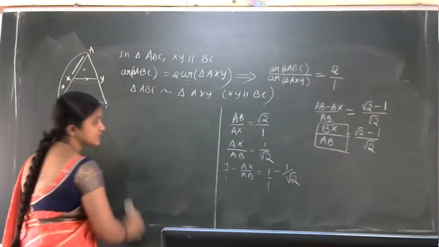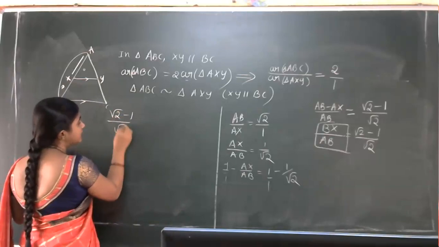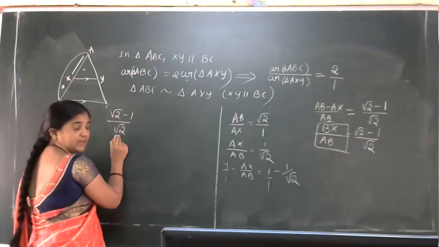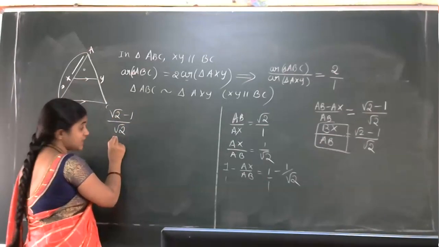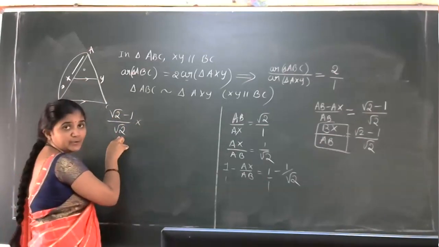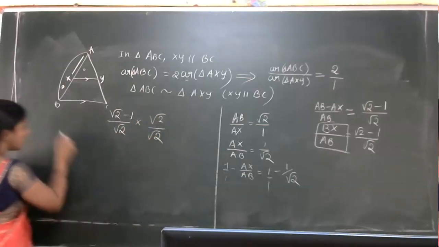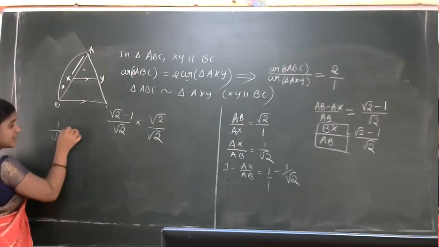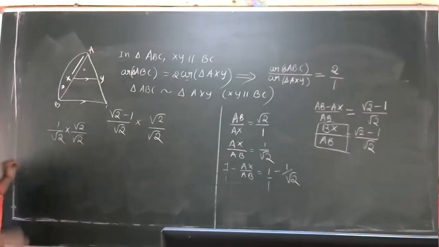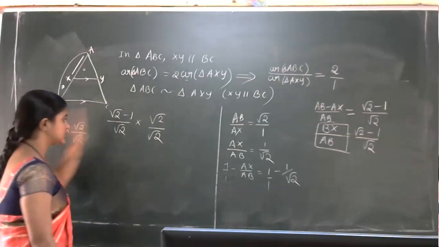What result we got actually? Root 2 minus 1 divided by root 2 is the result we got. In the denominator we have the irrational number, that is root 2. Okay, so it is not a binomial, it is a monomial, that's why root 2 divided by root 2. You know this, right? If asked to rationalize 1 by root 2, what would you do? We have to multiply both numerator and denominator by the same denominator. So now we have to follow the same step.